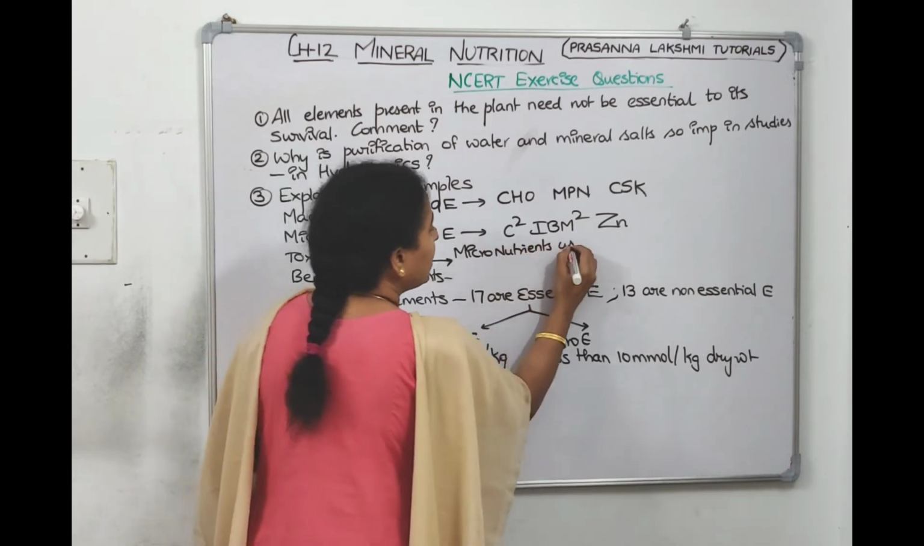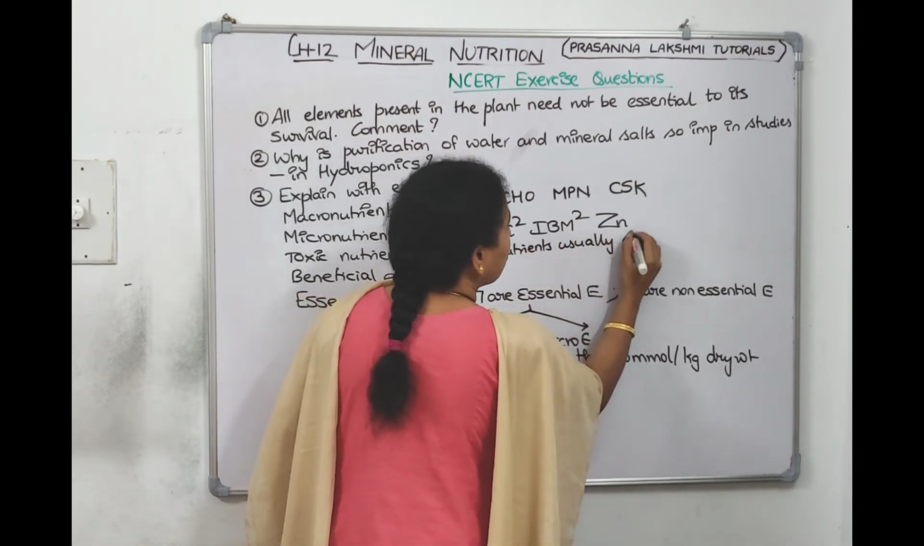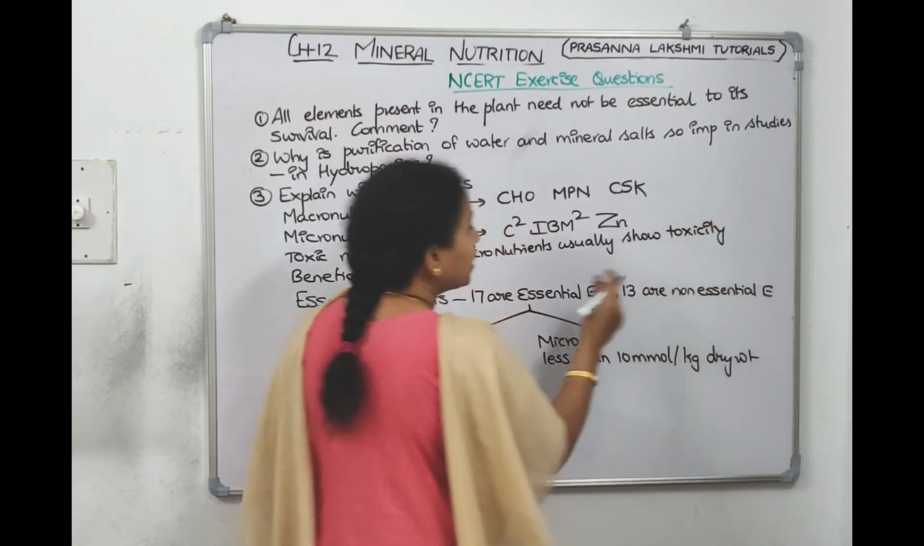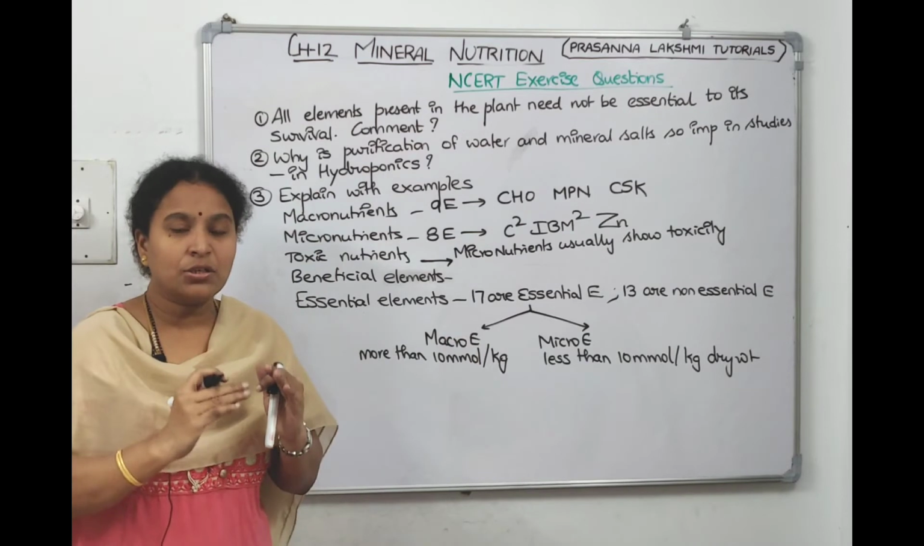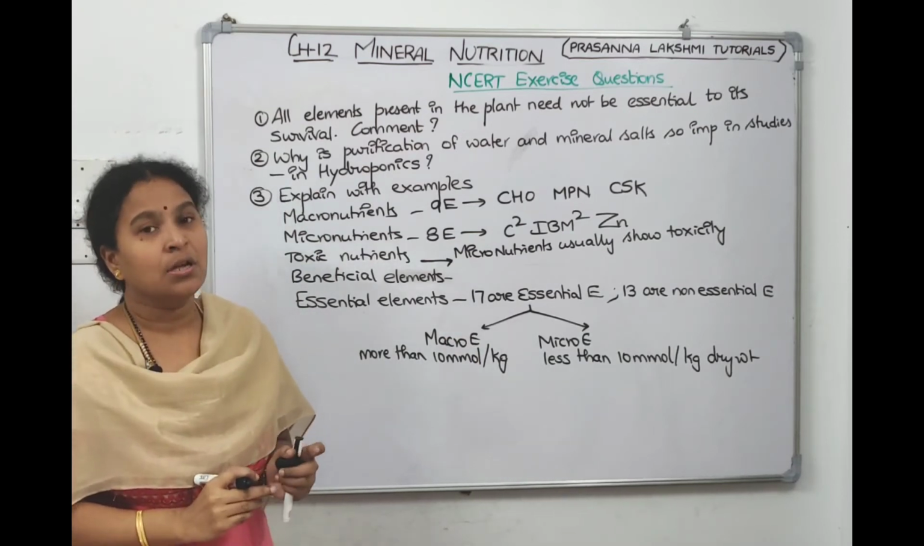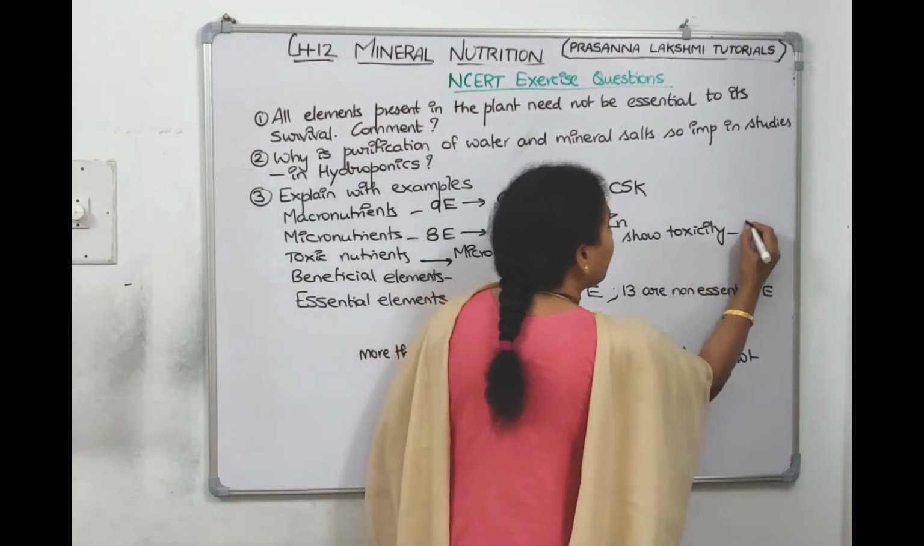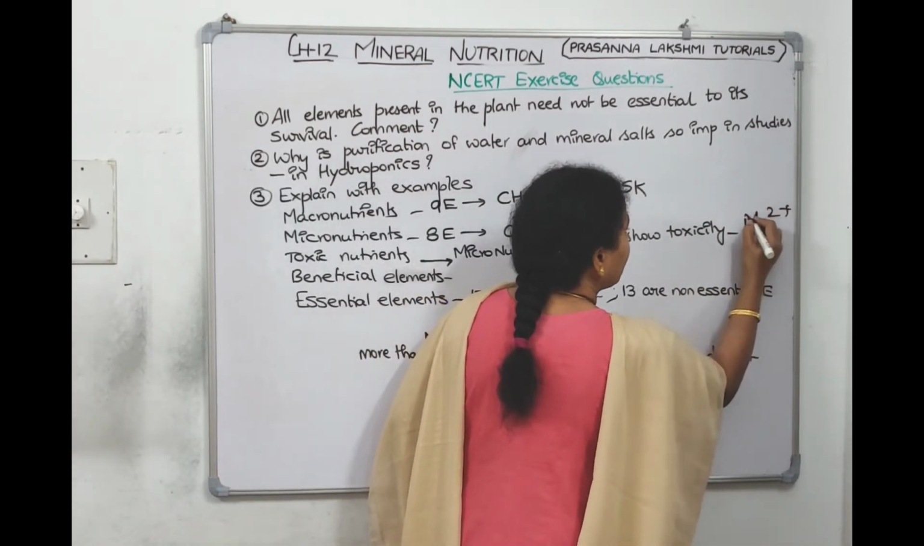Micronutrients usually show toxicity when the concentration is more than the required concentration. In NCERT, manganese toxicity they have given. In NCERT, manganese toxicity they have given, right?